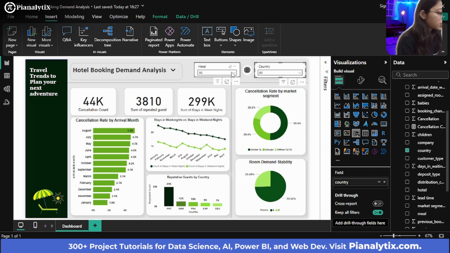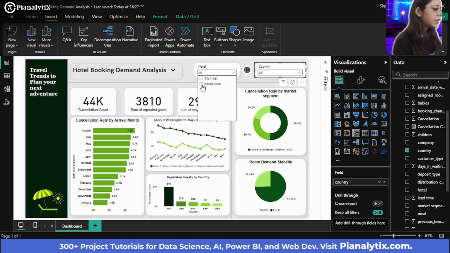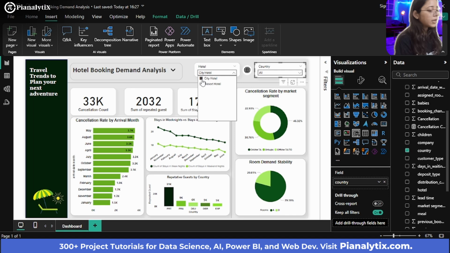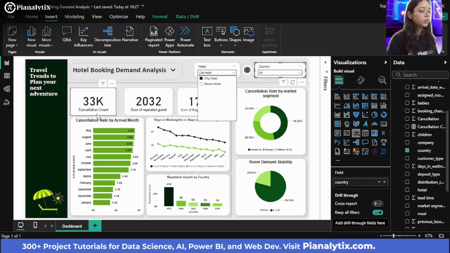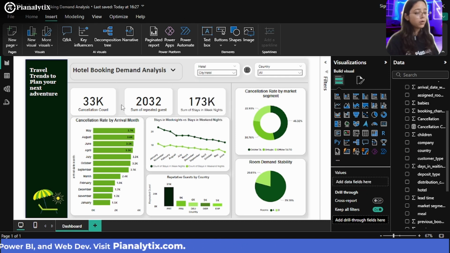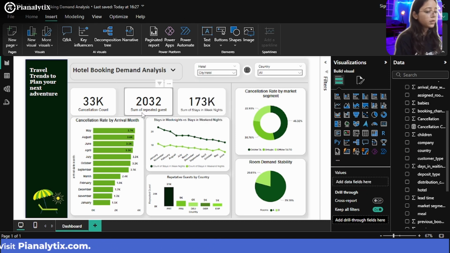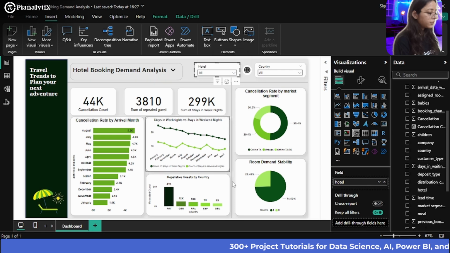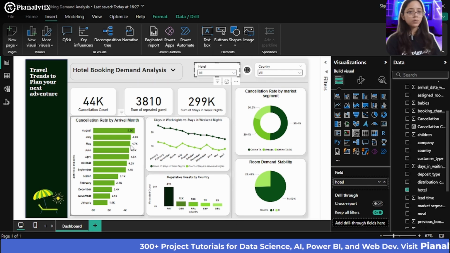And if I want to see it for resort hotel, you can see the cancellation count here was 11,000. And maybe if I show for city hotel, the cancellation count here was the highest. So the hotel needs to make sure why there was a much higher cancellation count in the city hotels, and the repeated guests were around 2032. So this is how the final dashboard would look like.